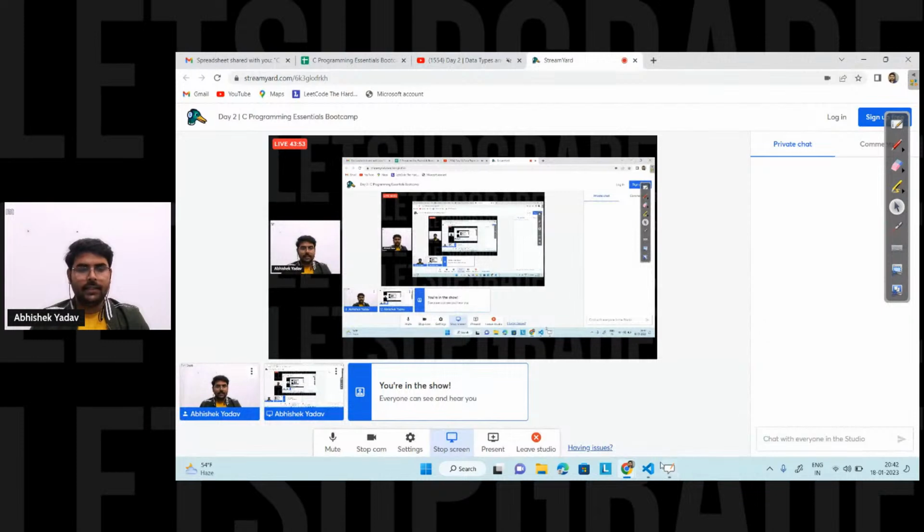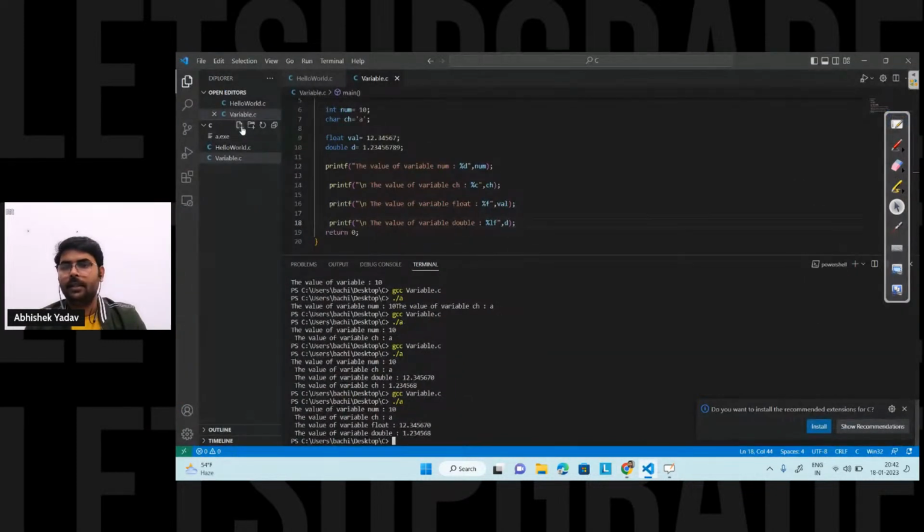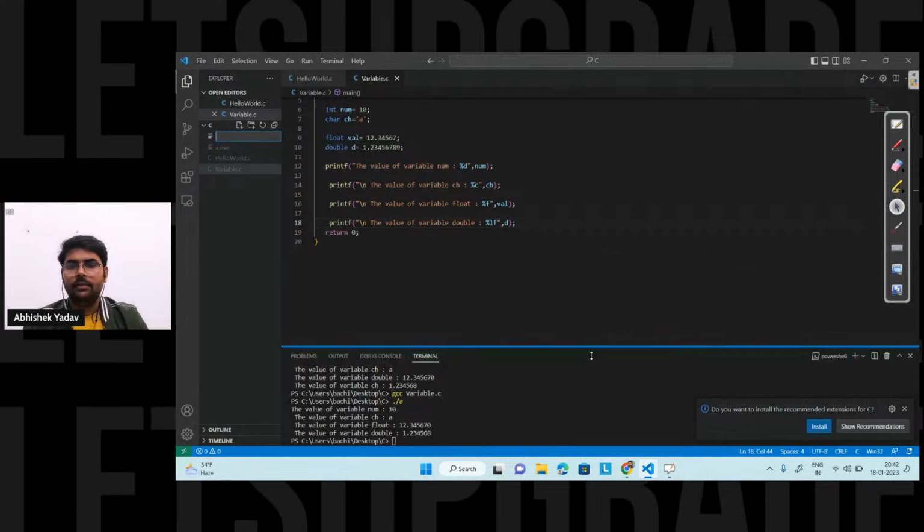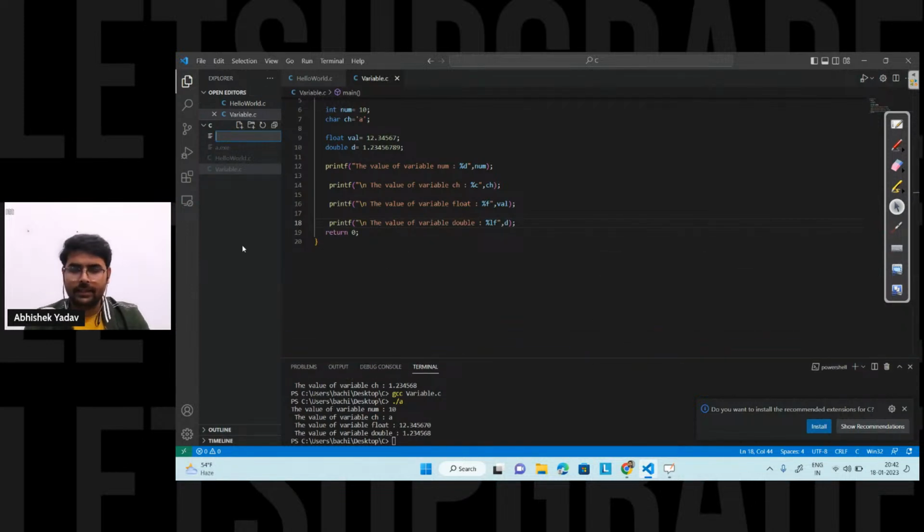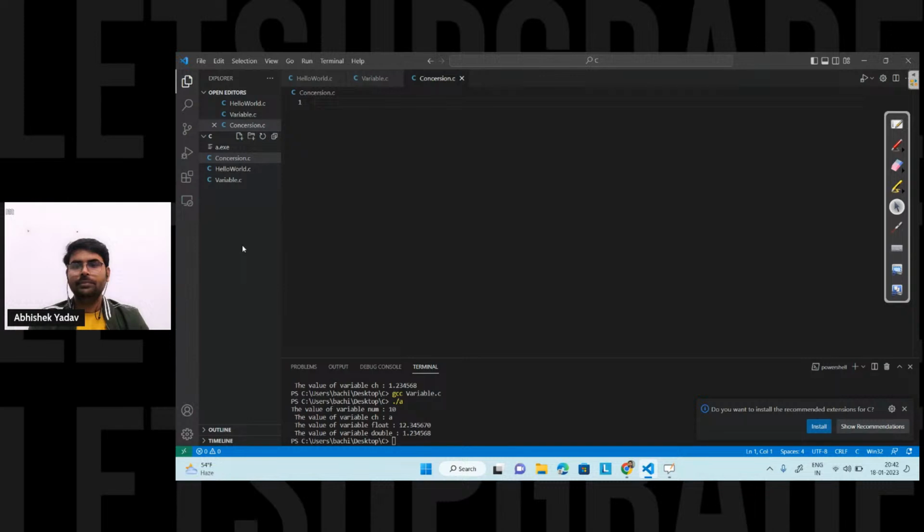So guys, let's take one example here. Let's create a new file, and the file name is, let's take, conversion.c, right?